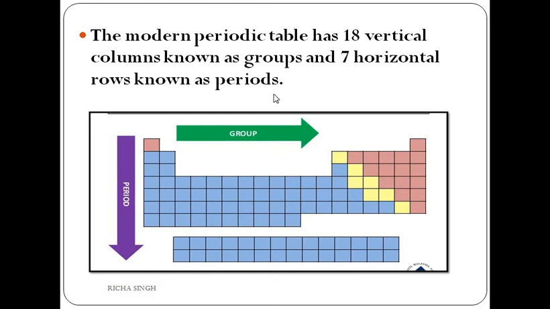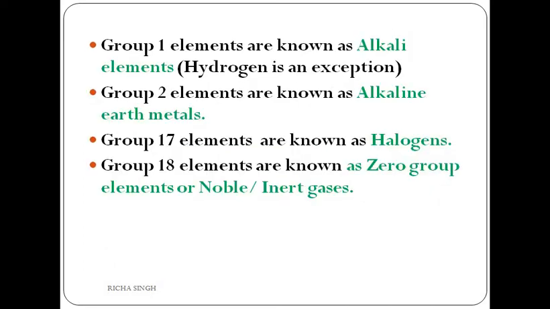Again I am saying that there are 18 vertical columns which are known as groups and 7 horizontal rows which are known as periods. Always keep this in mind, 18 groups and 7 periods. One more thing I would like to tell you here is that there are no subgroups as there were in the Mendeleev periodic table. No subgroups are present in the modern periodic table. Group 1, as I have told you, alkali metals. Group 2, alkaline earth metals. Group 17, halogens. And group 18 is also regarded as zero group element or noble gas or inert gas element.